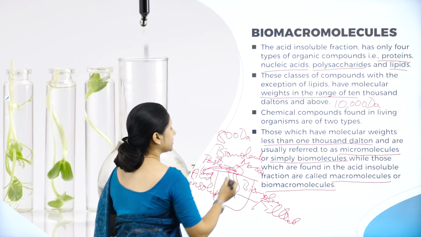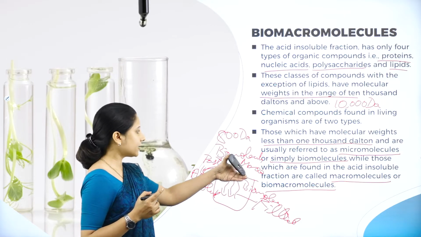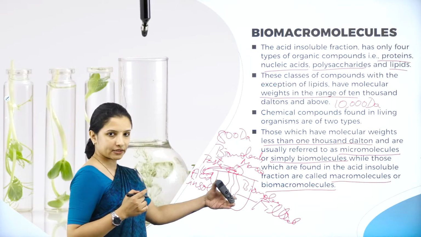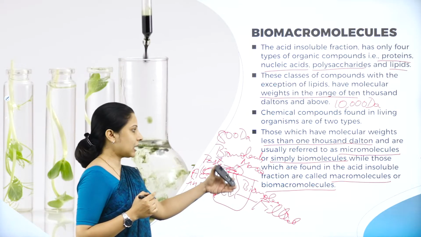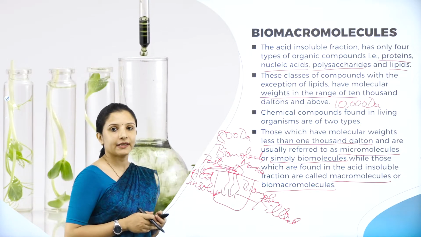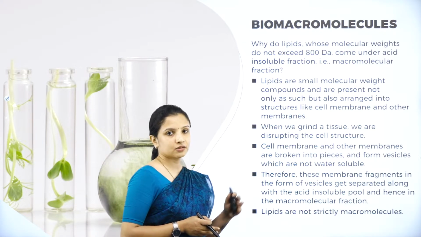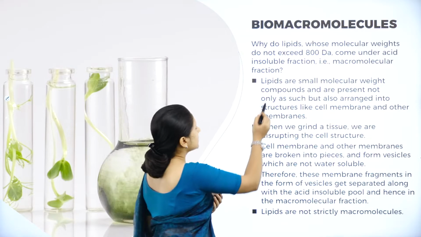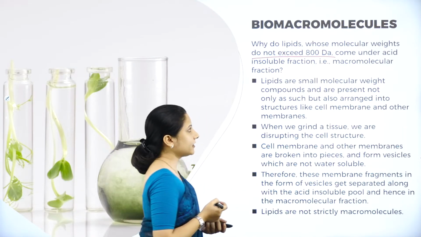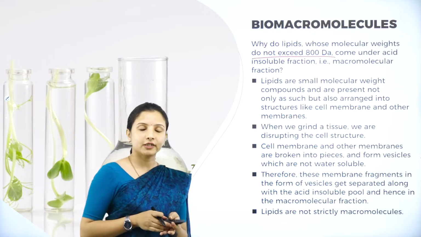Actually, lipid is a micromolecule, so it should come and fall in the filtrate, right? But it will remain along with the other macromolecules. So why is it? We shall see. Why do lipids, whose molecular weight does not exceed 800 Dalton, come under the acid insoluble fraction? So what did I tell you?